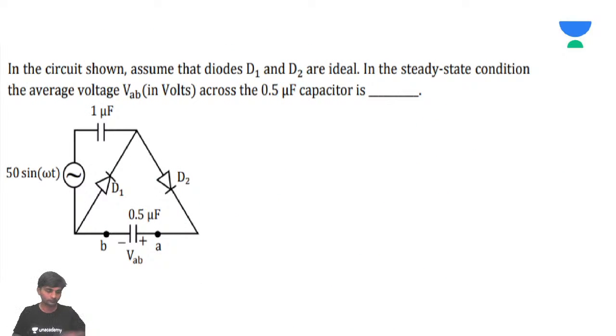See this problem. Another important problem. In the circuit shown, assume that the diodes D1 and D2 are ideal. Find the steady state average voltage across the 0.5 microfarad capacitor. This is the 0.5 microfarad capacitor, and here it is a 1 microfarad capacitor. Sir, this is the same circuit which we have discussed. You need not worry. In the previous class also we discussed the same kind of circuit.